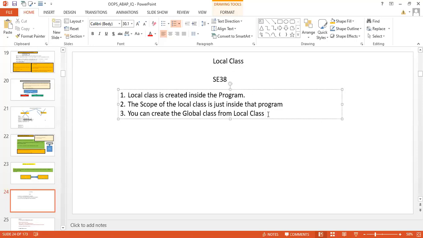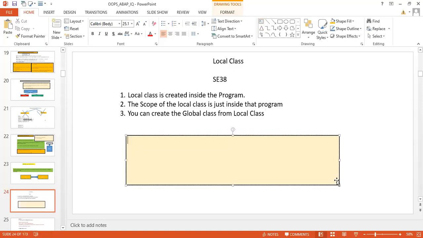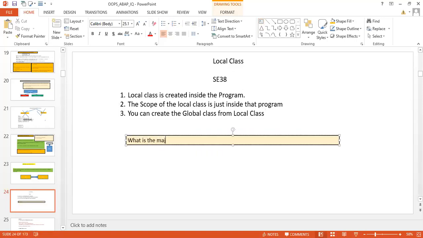What is the difference between friend class and subclass? Who will tell? What is the major, important, basic or fundamental difference? A friend class can access private, but a subclass cannot have private attributes or private methods. Awesome, perfect. What is the basic difference between friend class and subclass?